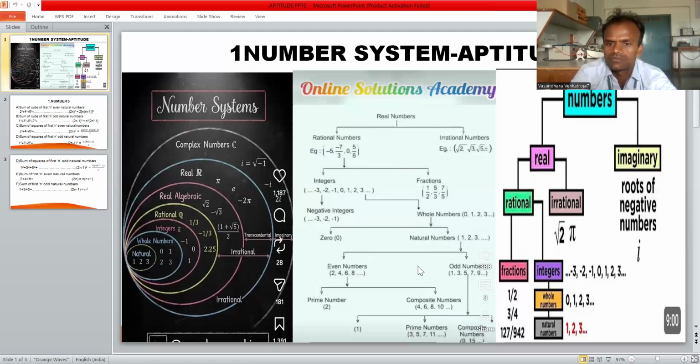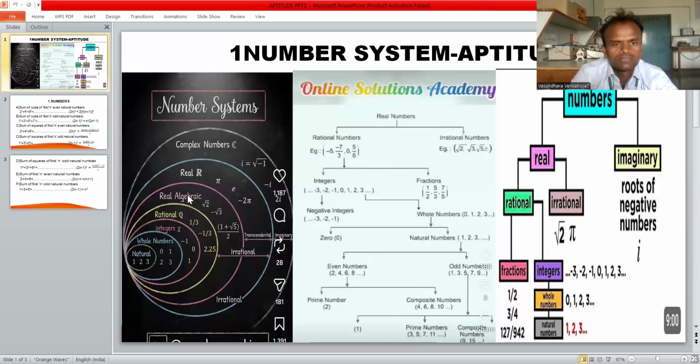Natural numbers are also classified into odd numbers and even numbers. Odd numbers are classified into two types: prime numbers and composite numbers, and one is also included. A prime number is not divisible by any number; its only factors are itself and one. All prime numbers are odd numbers except two. Two is an even number, but it is a prime number.